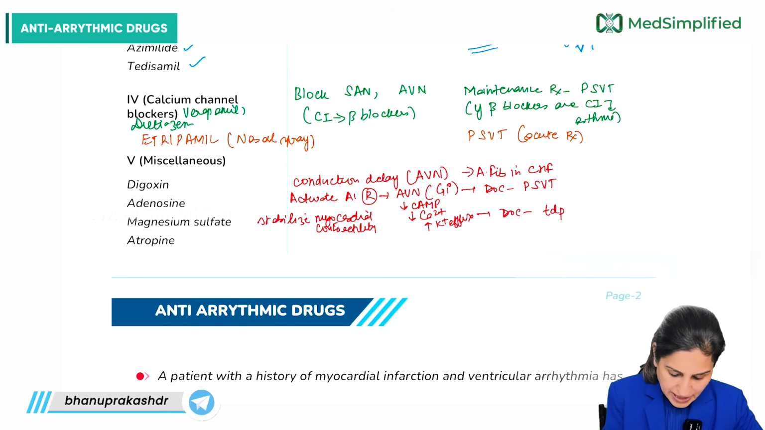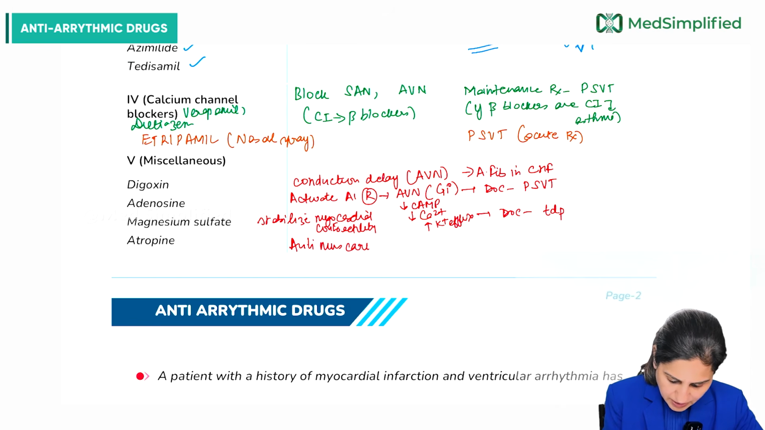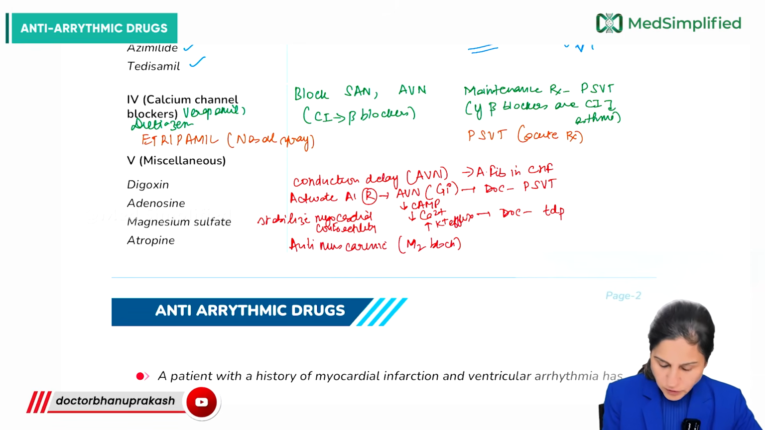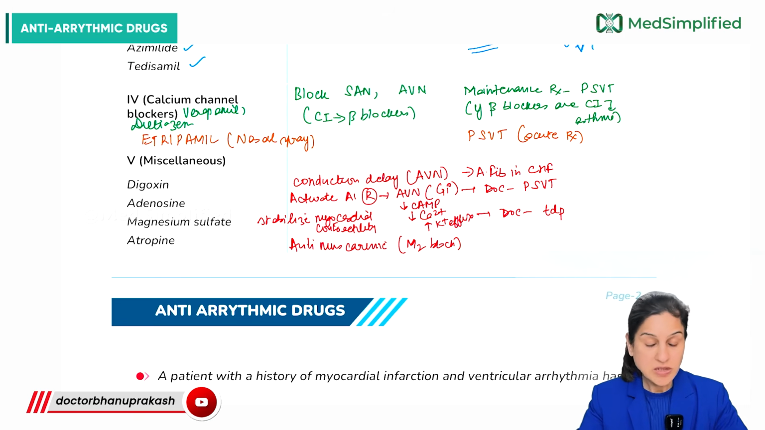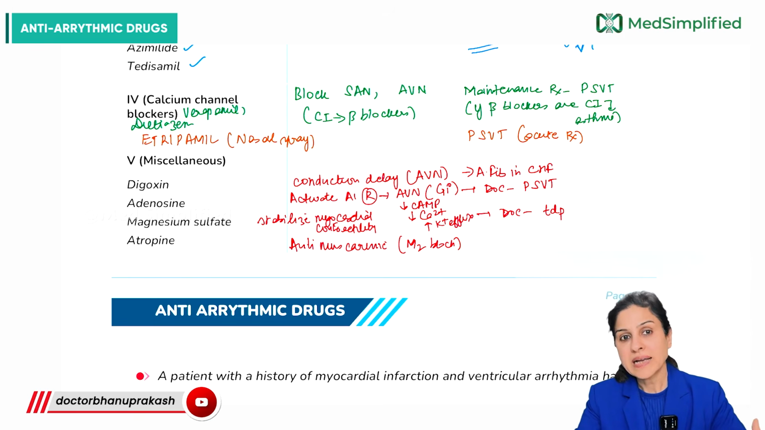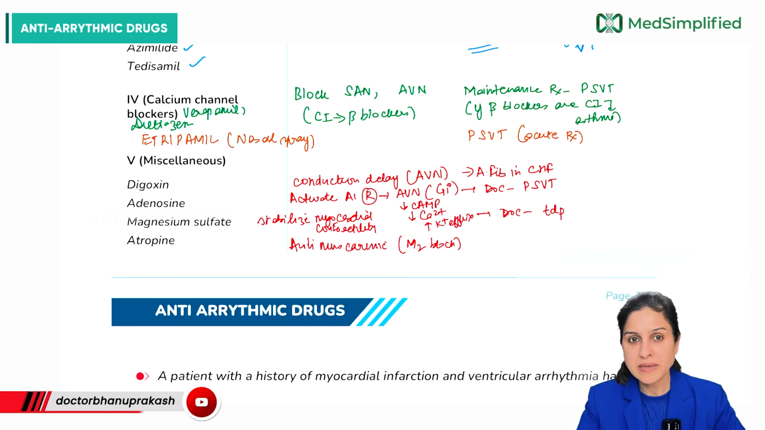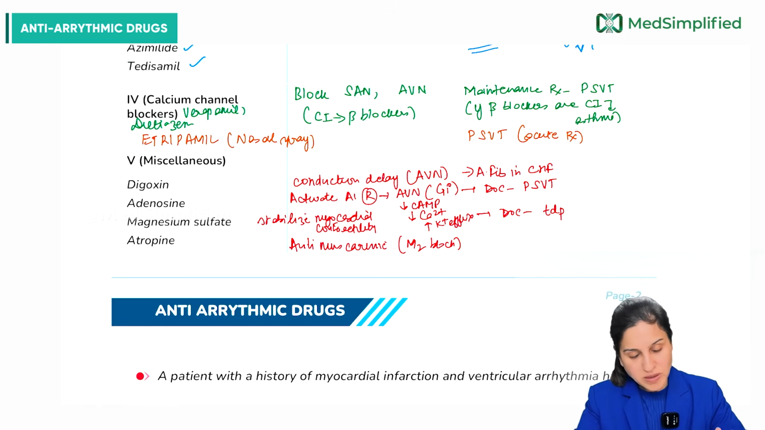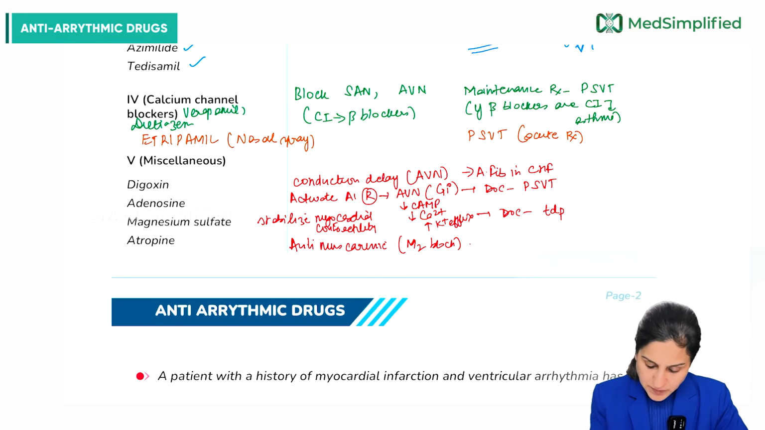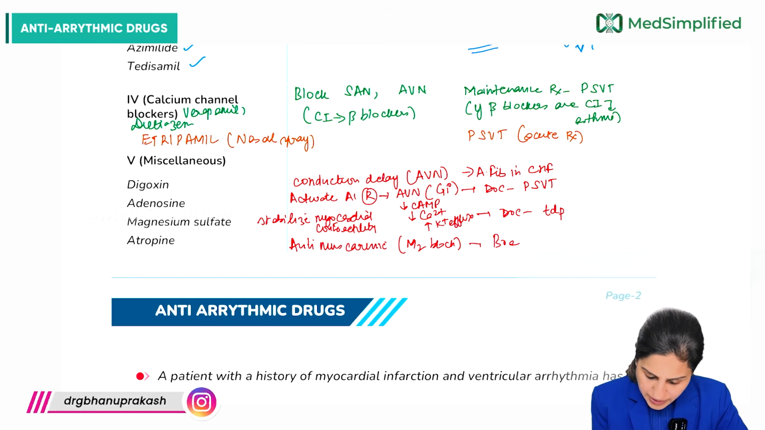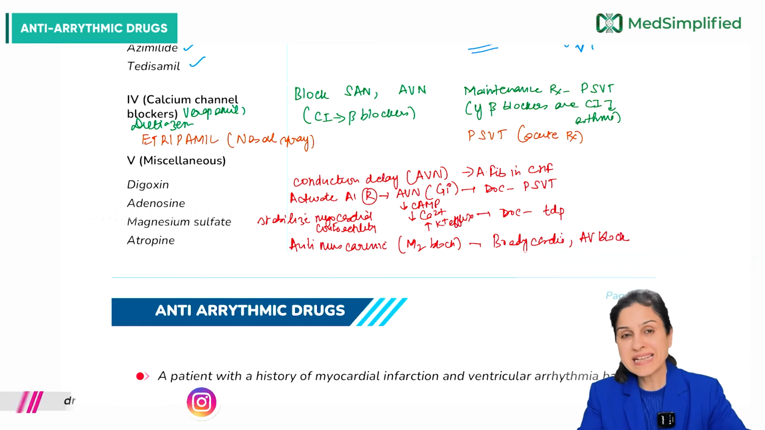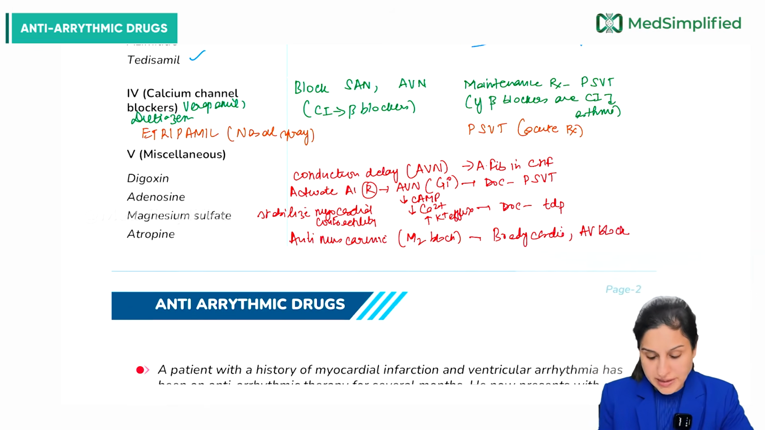Atropine. Now, atropine is an anti-muscarinic agent, right? Anti-muscarinic drug which causes the M2 block. Therefore, it will increase the heart activity, because M2 or parasympathomimetic, they depress the heart activities. So atropine is going to increase them. So where can it be used? It is used in case of bradycardia, and it can be used in case of AV block. So these are the miscellaneous antiarrhythmics that are being used.